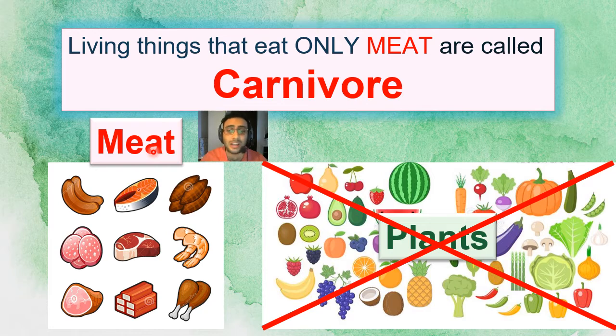They will not eat plants. They only like to eat meat from chicken, let's say pork, beef. They like to eat meat like that. But they will not eat fruits, vegetables. They will not eat that. So carnivore animals only eat meat.